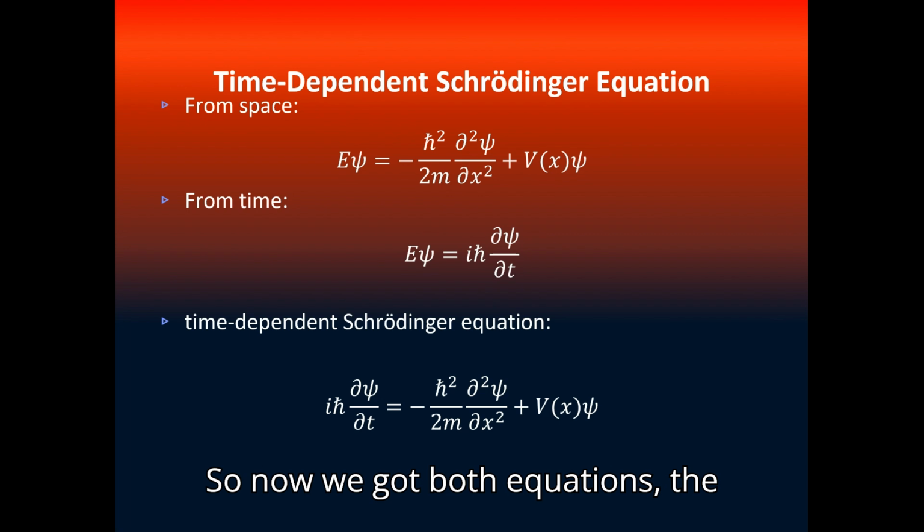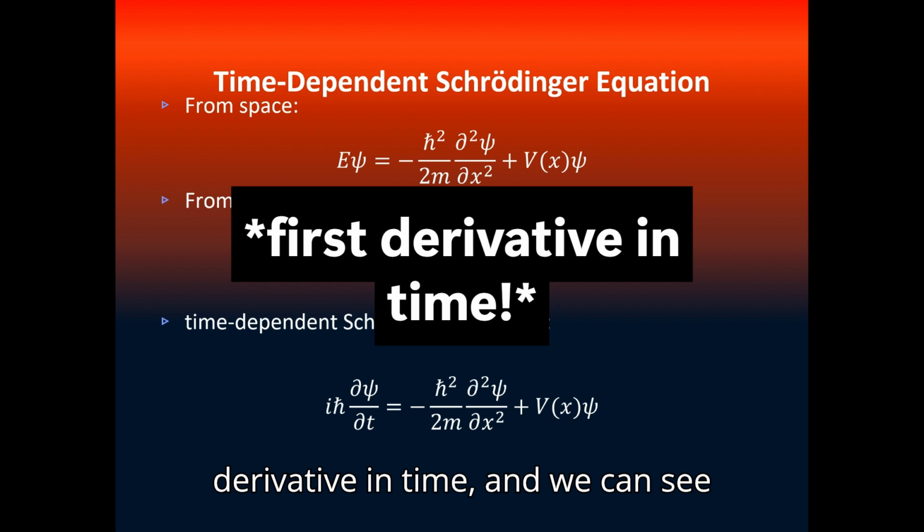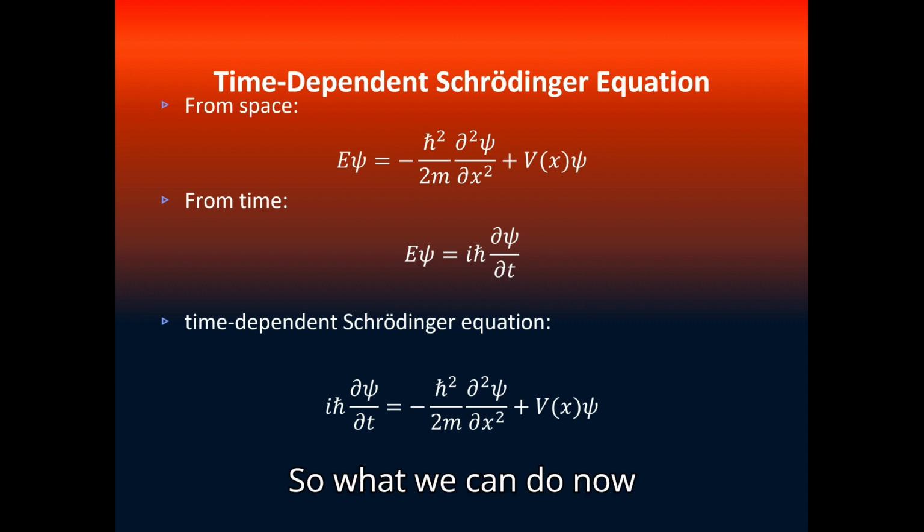So now we have both equations, the second derivative in space and the first derivative in time. And we can see that both equations give us the total energy. So what we can do now is just insert E times psi of the one equation into the other.